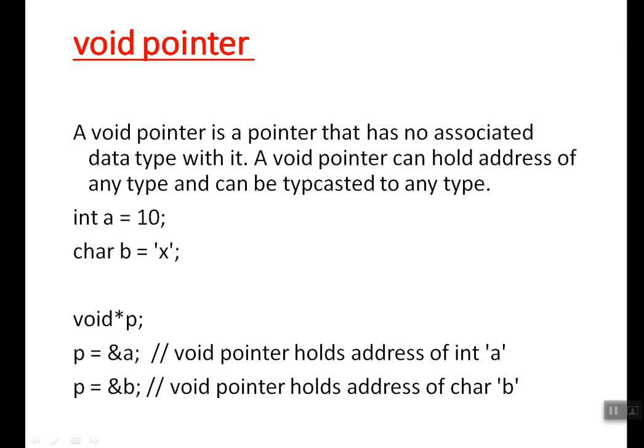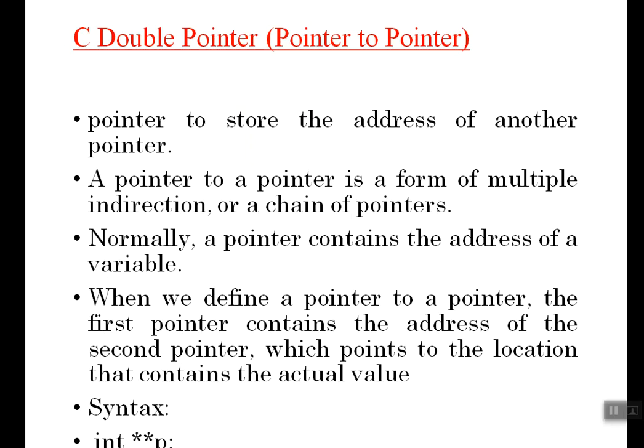For example, here we are giving int a equal to 10, char b equal to x, and void star p. What is p now? A void pointer. I can give p equal to ampersand a, that is, I can pass the address of an integer to p. Yes, it works. And p equal to ampersand b, that is, I am trying to copy the address of a character variable into p. Yes, it will work. So in such cases we can go with a void pointer, which is not associated with any specific data type.